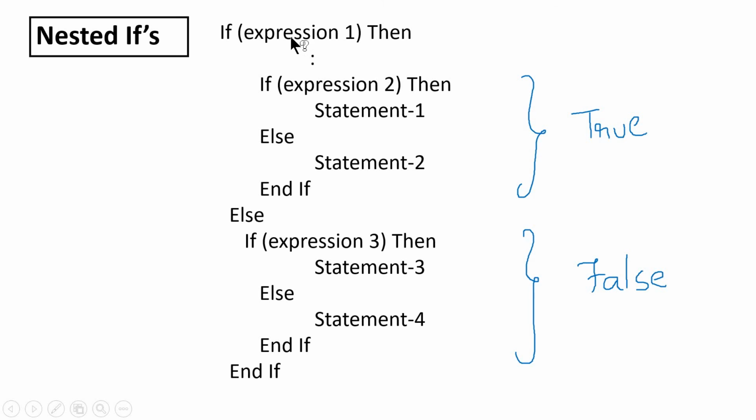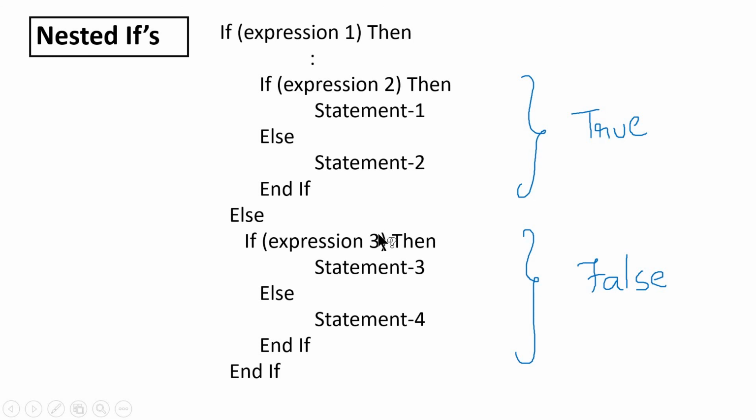Think that coming back, expression 1 or condition 1 is false. In that case, this will go for the else part. In the else part, this entire block will be executed and again we have an if else statement inside. This will again begin with the if, then within the set of parentheses we have expression 3 or condition 3.